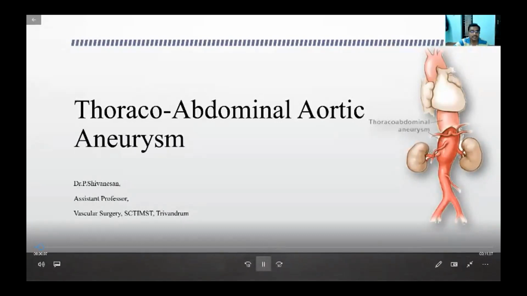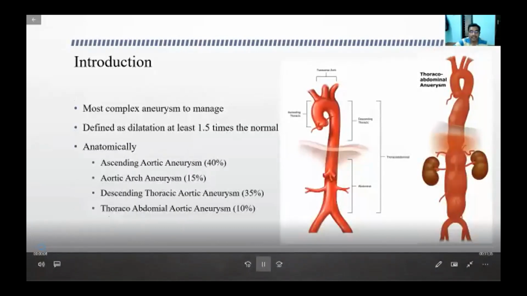Aortic aneurysms, its presentation and management. As per definition, these are aneurysms which extend on either side of the diaphragm, involving both the thoracic and the abdominal cavity, and to various extents the visceral and renal arteries. So it is one of the most complex aneurysms to manage.